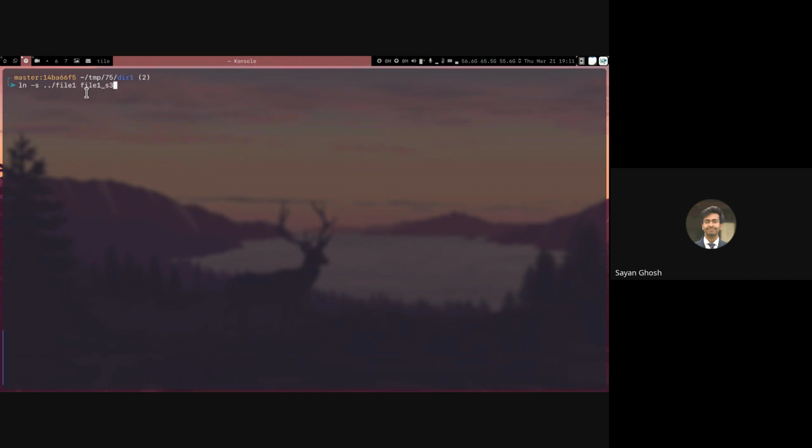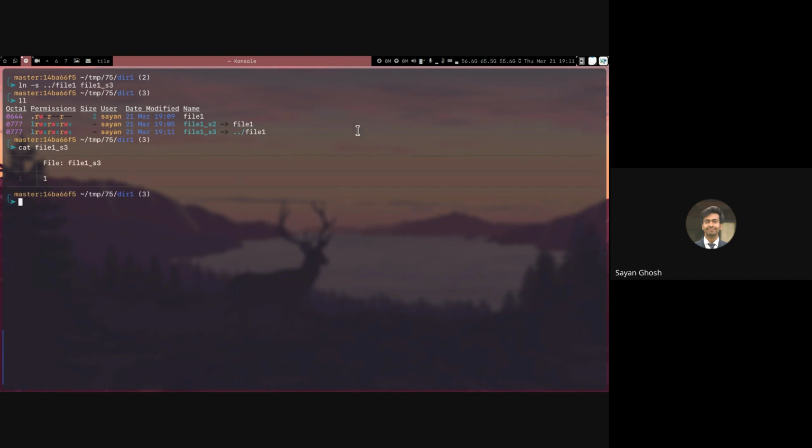This will point to the file1 in the parent directory. So you can see file1_s2, which we already had, points to this file1, whereas file1_s3 points to the parent file1. If I do cat file1_s3, you can see this has the value 1 because the parent folder's file1 still has the value 1.